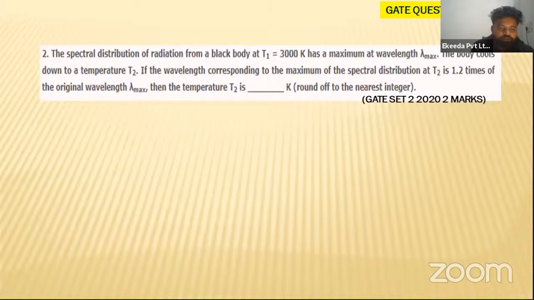So this is your question, and this is the simplest question, I think. Tell me the answer. Saurabh, you can tell me the answer. Here I'm reading the question. What they have given is: a spectral distribution of radiation from a black body at T1 equal to 300 Kelvin.